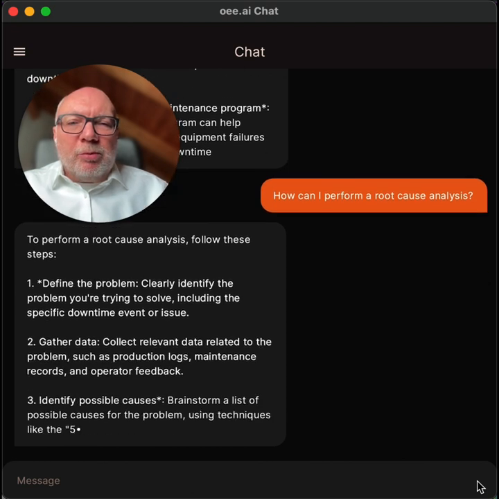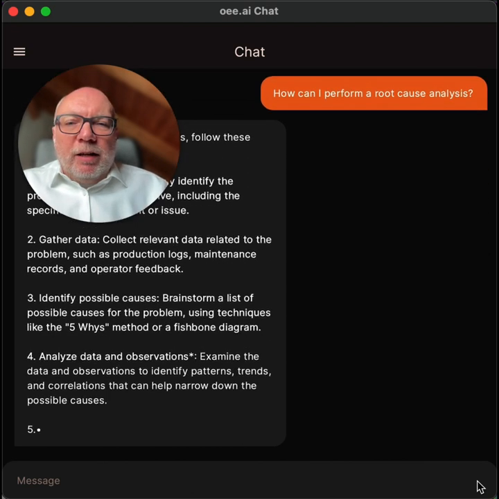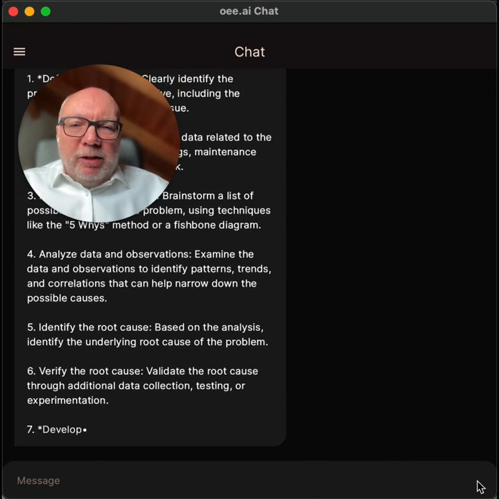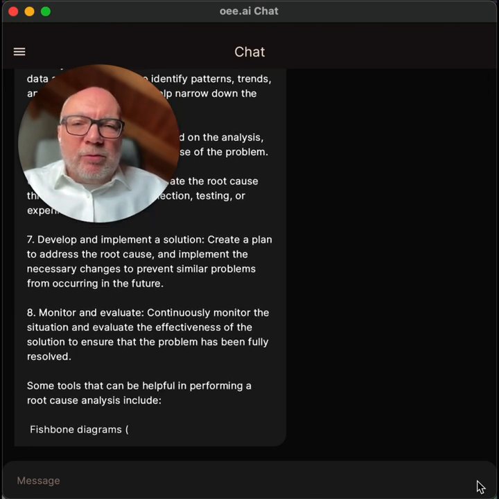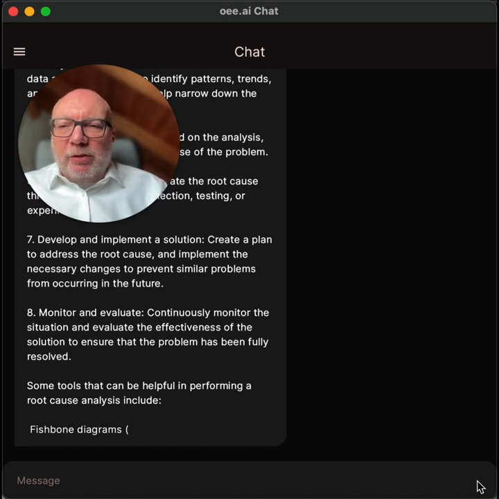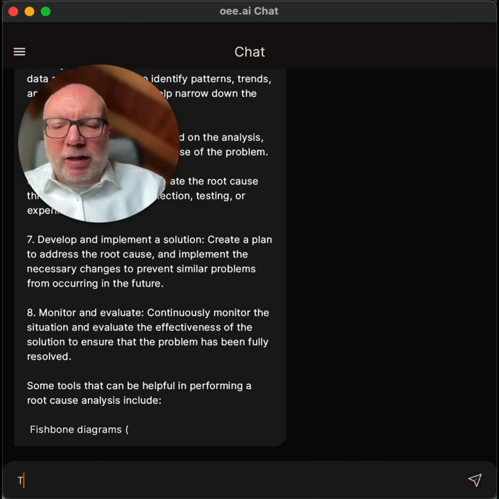So I should define the problem, gather data, and now Saru is explaining to me the 8 steps for a root cause analysis. So great, Saru, and you see this is why we haven't shipped completely. There are still some flaws in the answers, but this is going to be fixed. Okay, Saru, thank you.